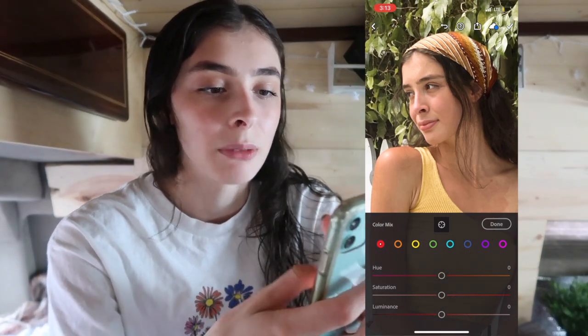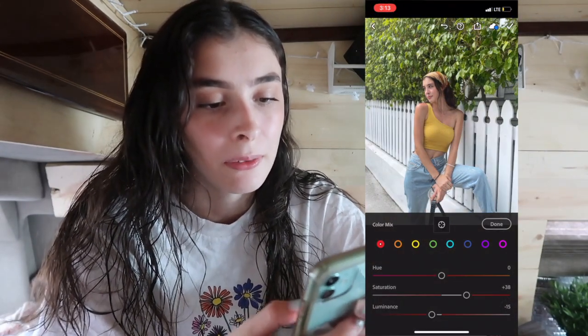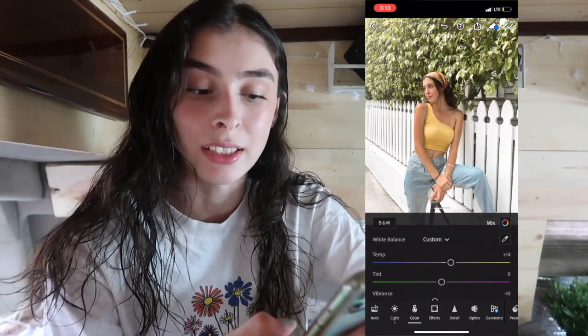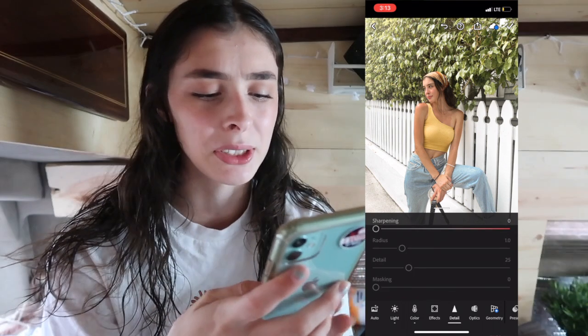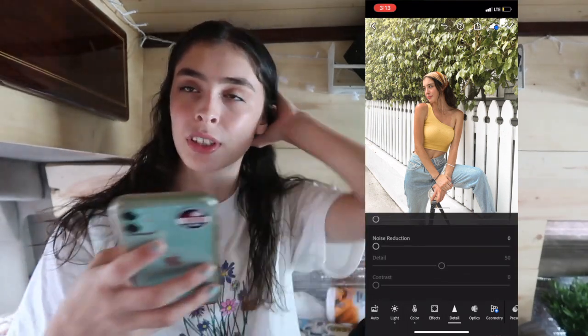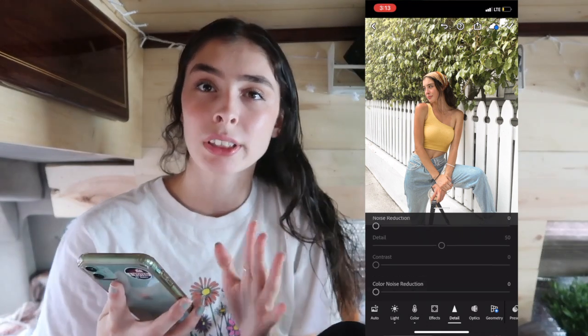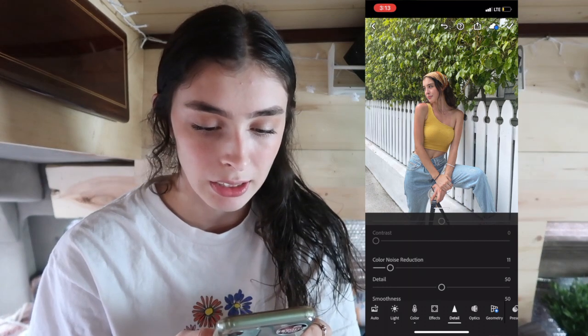Sometimes I'll go in the red because as you can see here, my lips are probably the only really red thing in here, so I'll probably put the saturation up just a little bit, just see how that makes a difference in my lips, and luminance down. And there's the color portion, and then I go in and mess with detail, like sharpening. It really doesn't make a huge difference if the photo is good, so I just go around and mess with that.